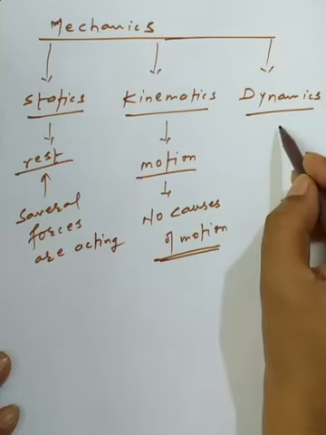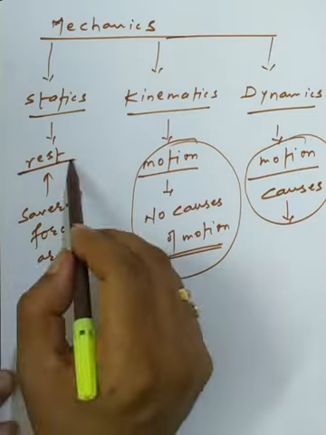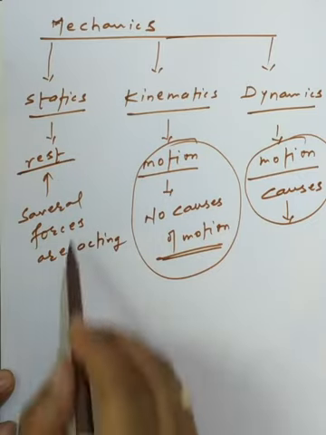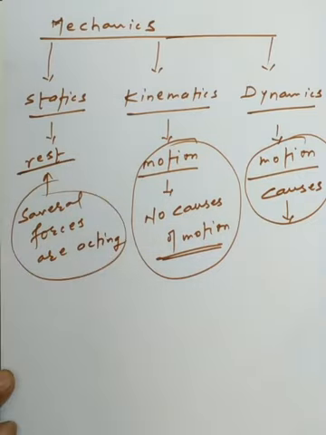So motion without any kind of causes is called kinematics. And we talk about the rest object, on which several forces are acting, in the branch known as statics. We will discuss kinematics here in an elaborate manner.